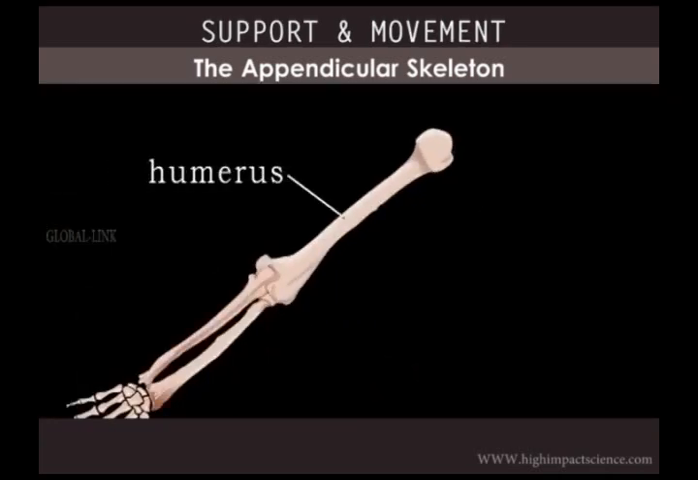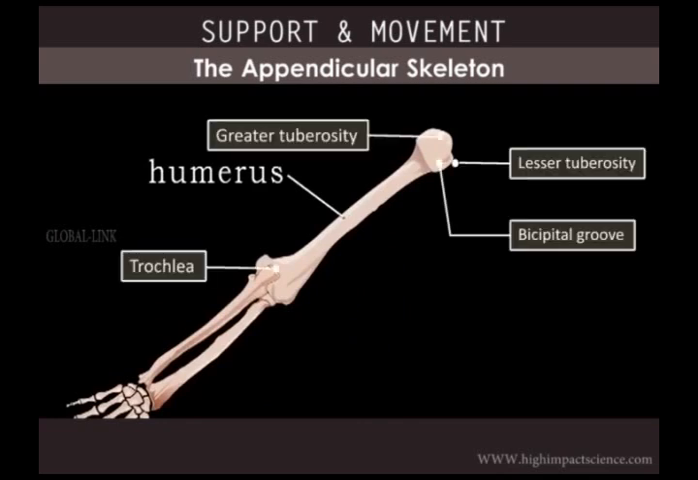The humerus is a long bone with 2 roughened projections called the greater and lesser tuberosities, between which is the bicipital groove. It has a long shaft for attachment of muscles, that is the biceps and triceps. The trochlea at the lower end articulates with the forearm.